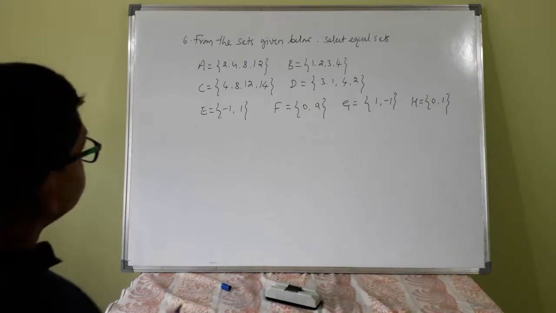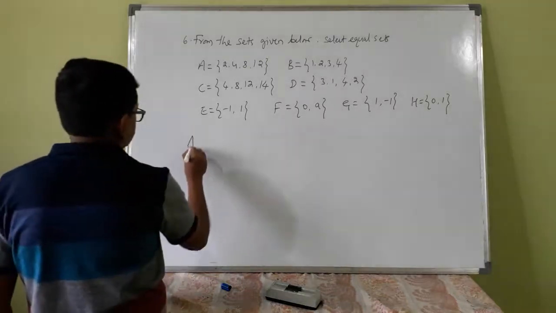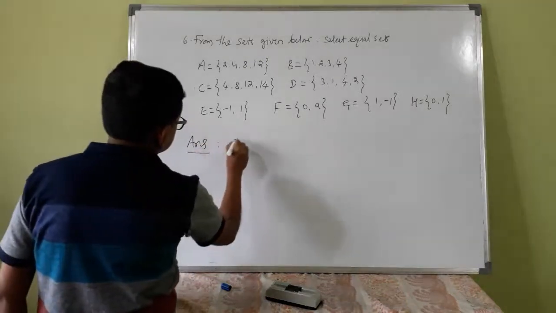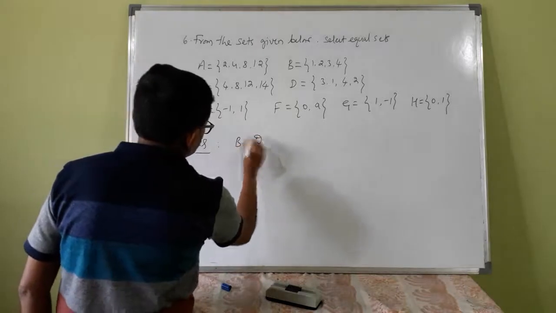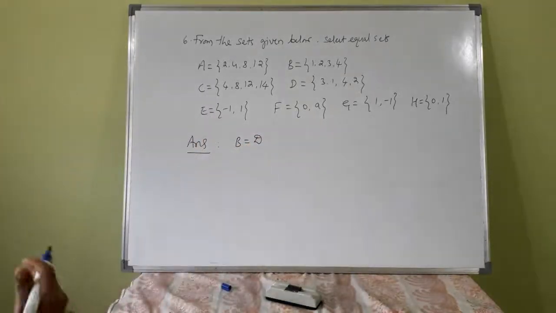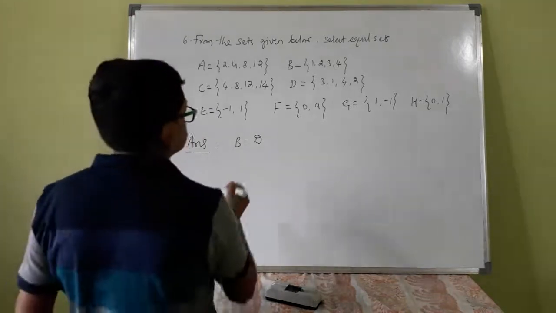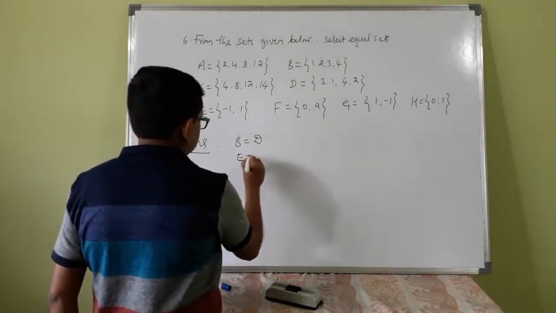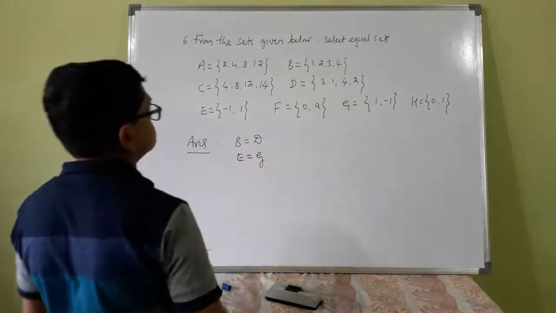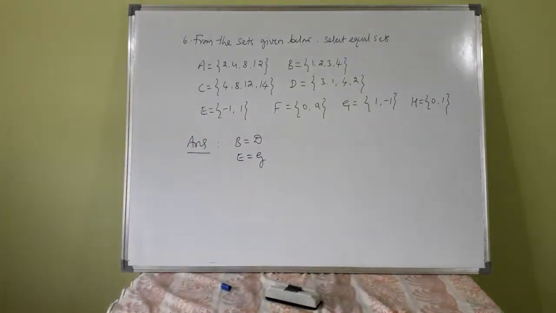See, B and D are the same. E and G are the same. Only two pairs. The remaining are not equal sets.